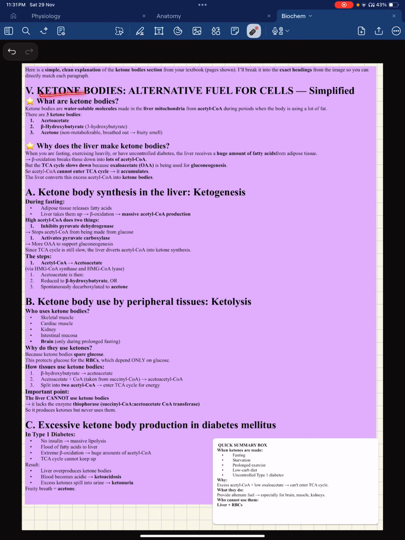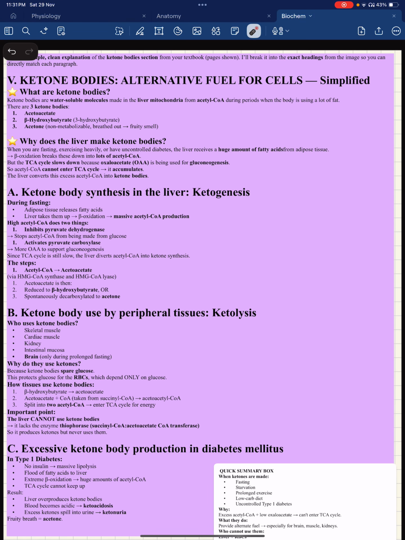All right, so we're talking about ketone bodies. Now, ketone bodies act as an alternative fuel for cells. Now, what exactly are ketone bodies? They are water-soluble molecules which are made in liver mitochondria from acetyl-CoA during periods when the body is using a